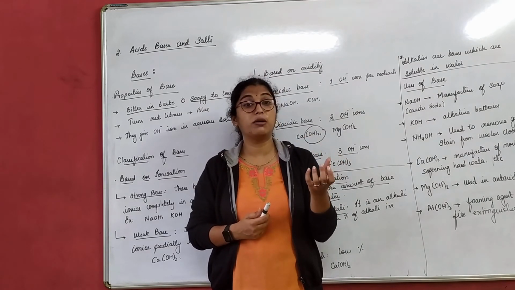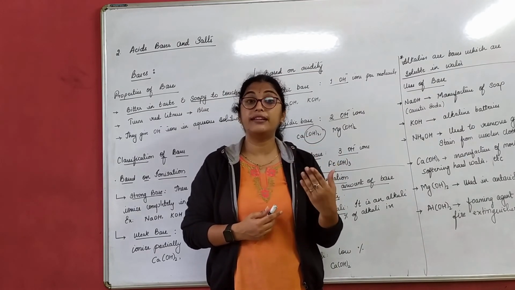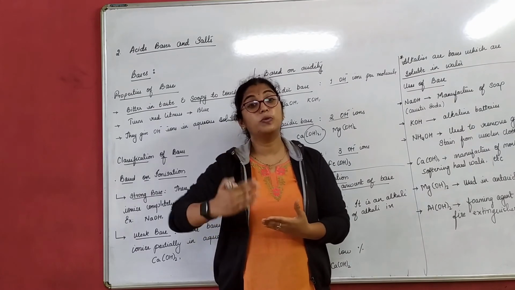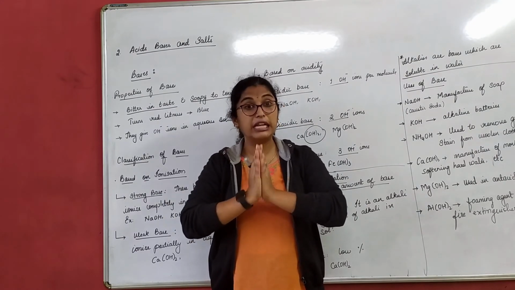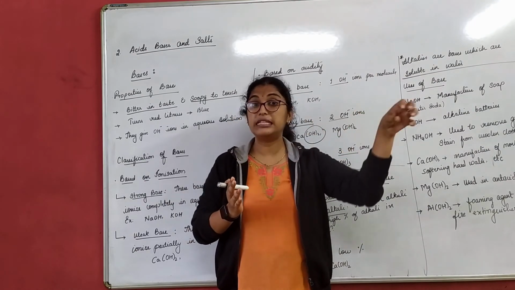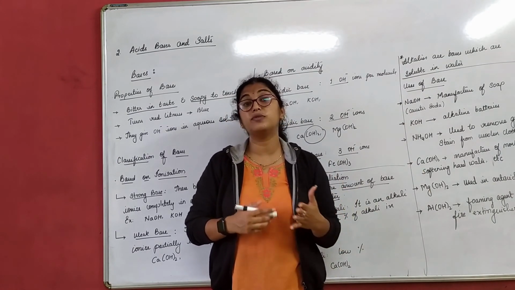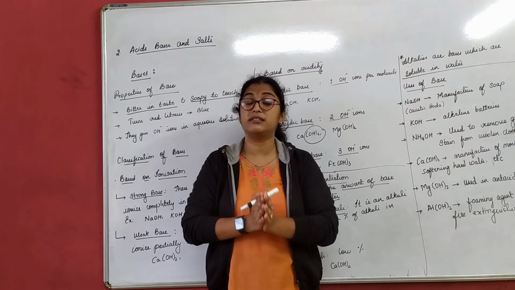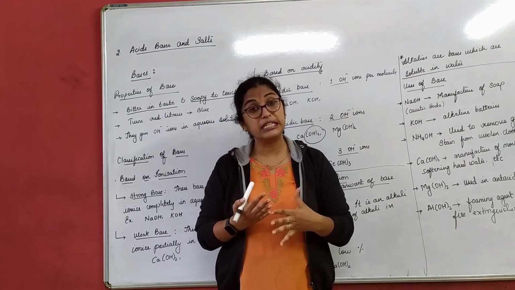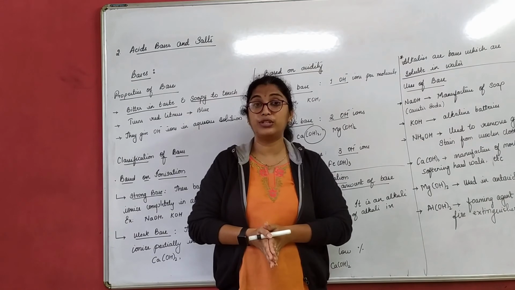Olfactory is something related to smell, right? So, with the smell, we can conclude that the given substance is an acid or a base. So, in tomorrow's class, we will be dealing more with natural indicators, synthetic indicators and olfactory indicators.